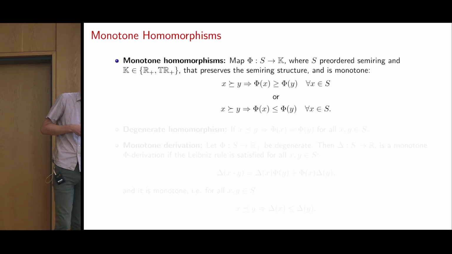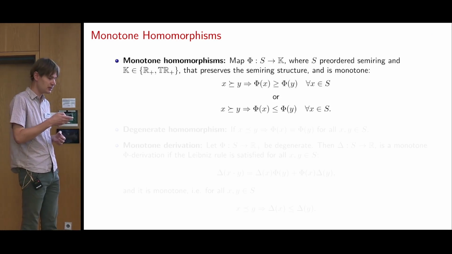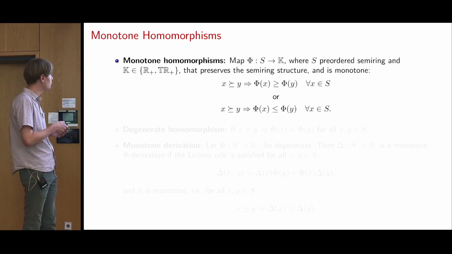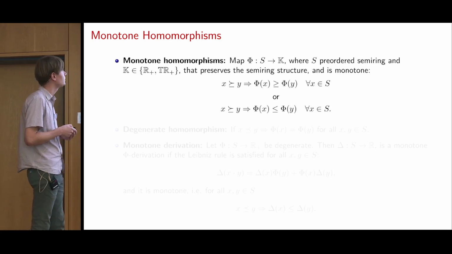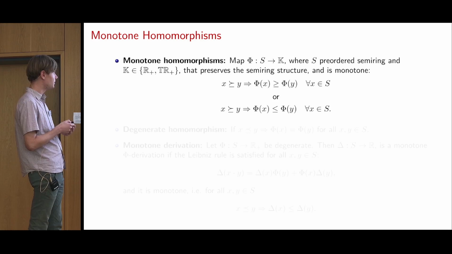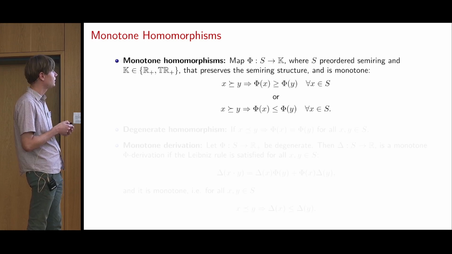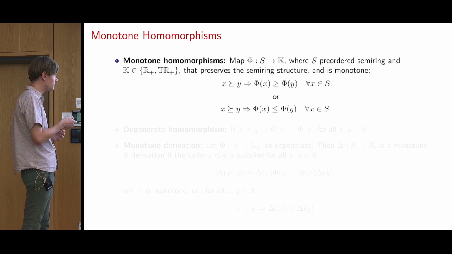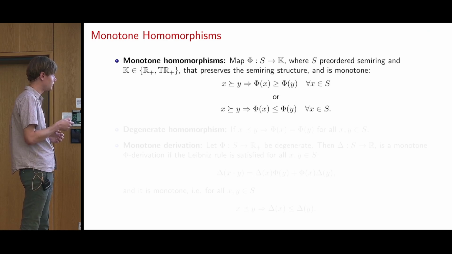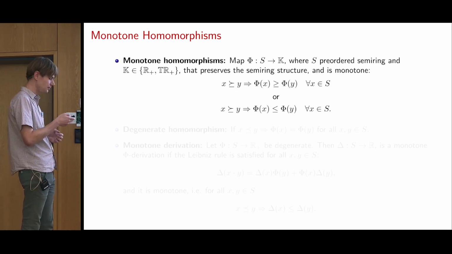Then we can consider homomorphisms from this semiring to one of these two special semirings, R+ or the tropical TR+, that preserve the semiring structure, so it's a homomorphism. And it's also monotone in the sense that if x is greater than y, then phi of x should be greater than phi of y. So it's non-decreasing, or it could be non-increasing with the inequality the other way around.